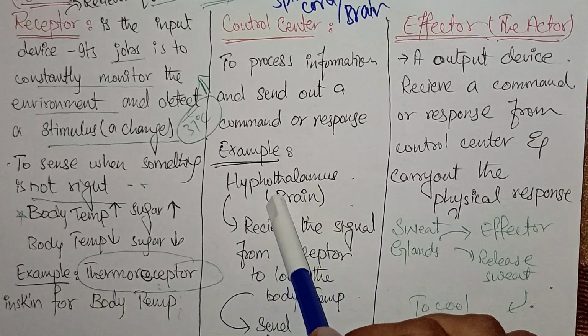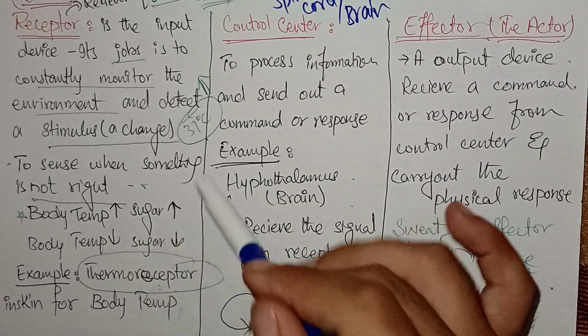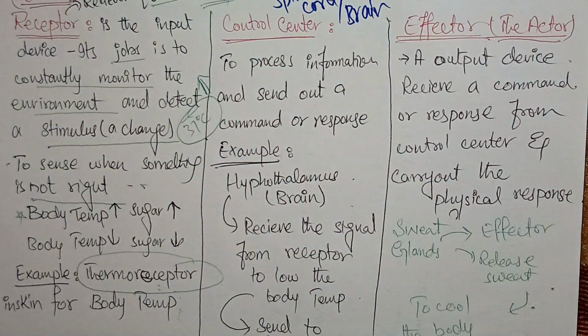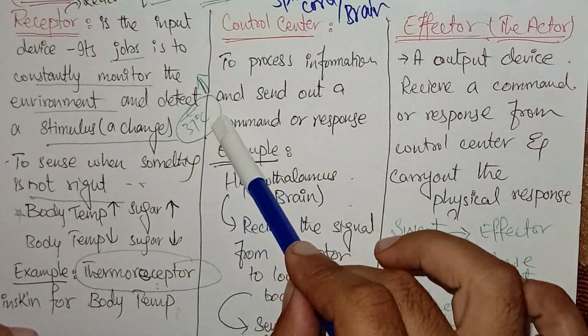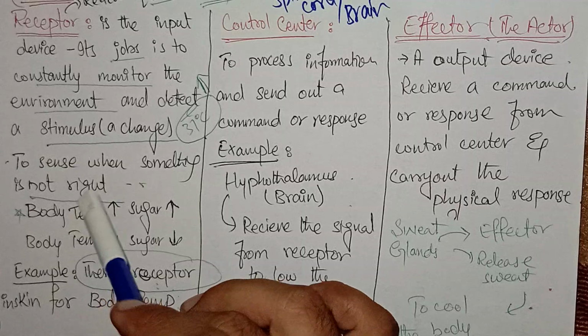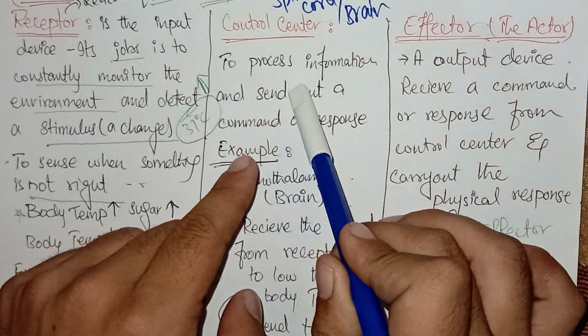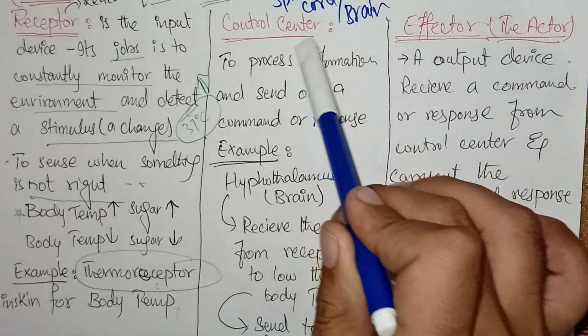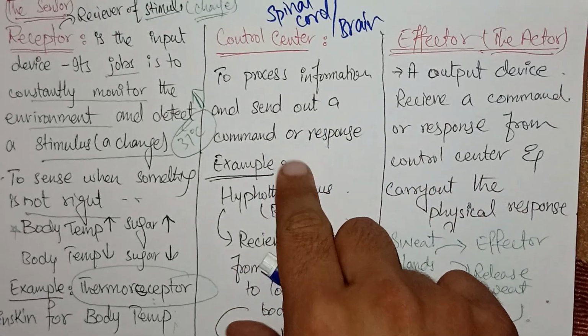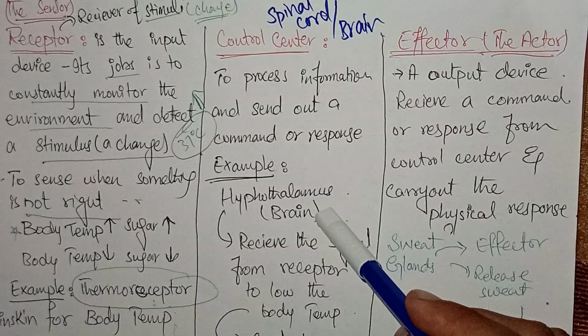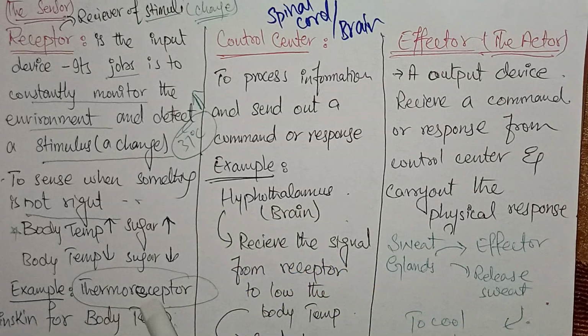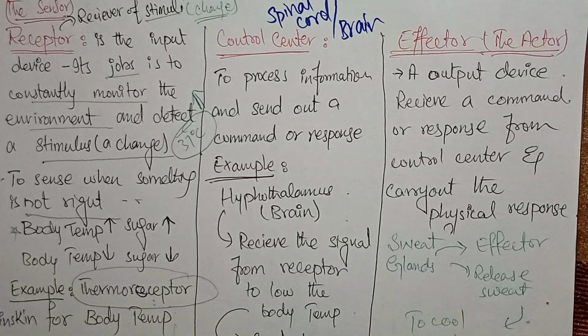Okay, so when our body temperature is high, above 37 degrees centigrade, the receptor receives a stimulus as a thermoreceptor. The thermoreceptor detects that our temperature has increased above 37 degrees centigrade. So it transfers the message toward the control center, the brain and spinal cord. This brain and spinal cord will be responsible for making a response, for example the hypothalamus. The thermoreceptors transfer a message to the hypothalamus that the body temperature is high.